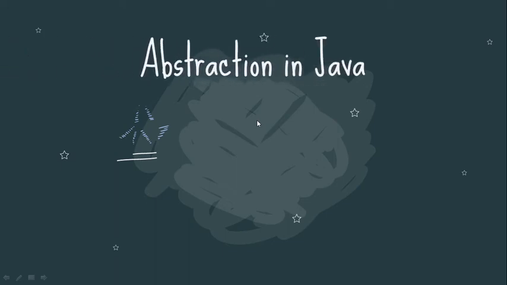As you know, I have covered inheritance, polymorphism, and what object-oriented programming is. So today I am going to cover abstraction in Java, and this is also a feature of object-oriented programming.